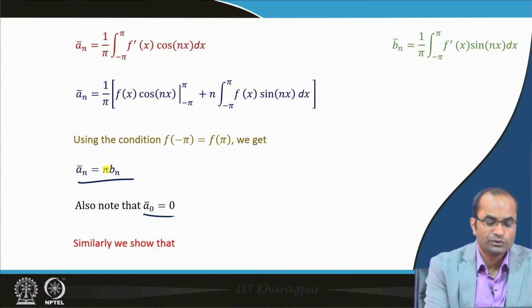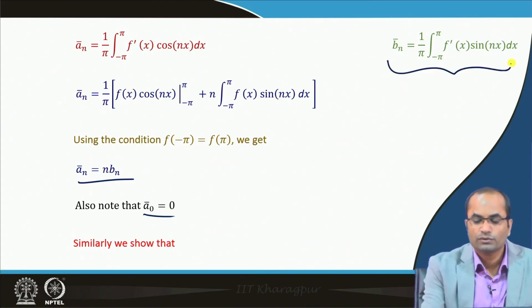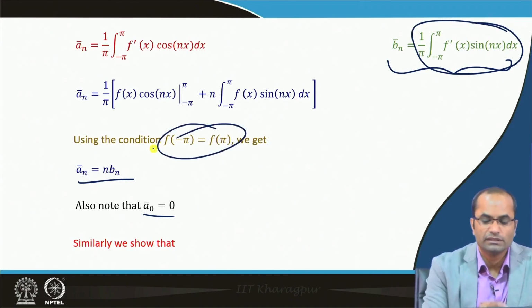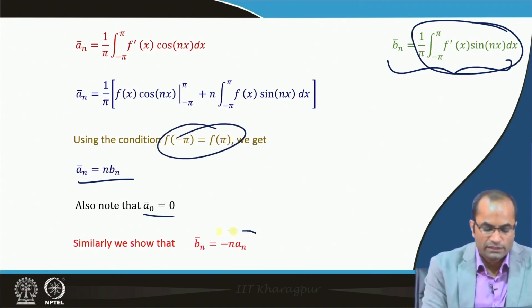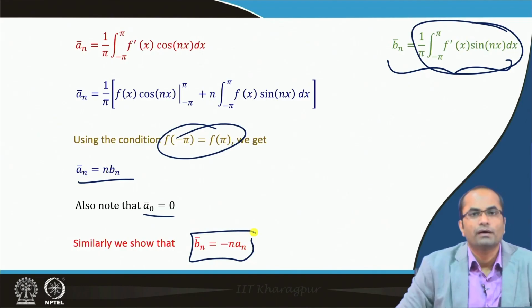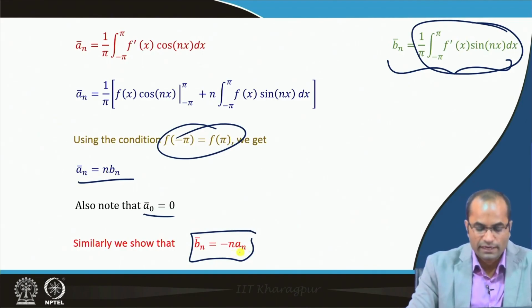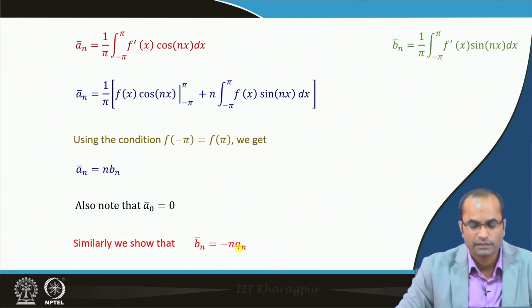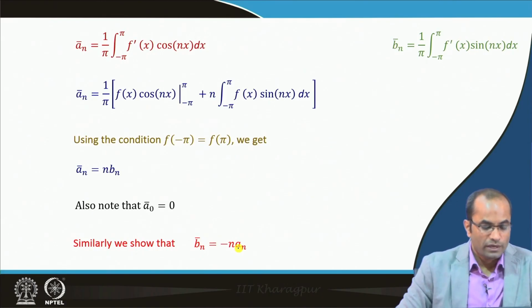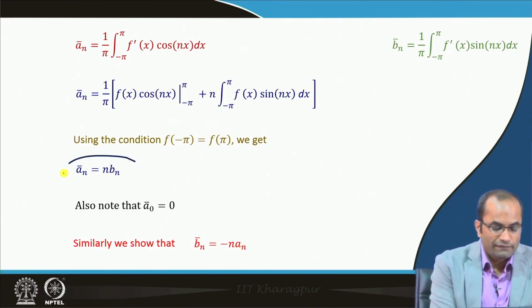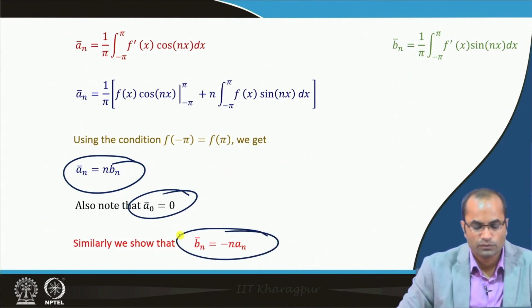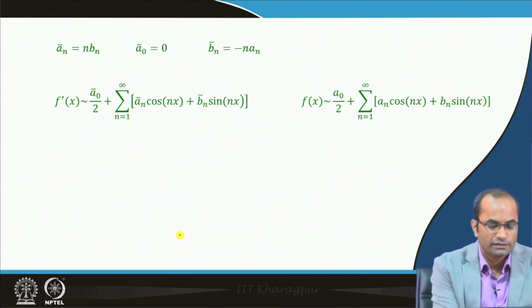Similarly, we can show for b n: we just have to integrate by parts, and again using these conditions we can easily show that b n bar is related to a n by the factor minus n. So, b n bar is equal to minus n times a n. So, having these relations, we have a n bar equal to n b n, a 0 bar equal to 0, and b n bar equal to minus n a n. All these relations are there.